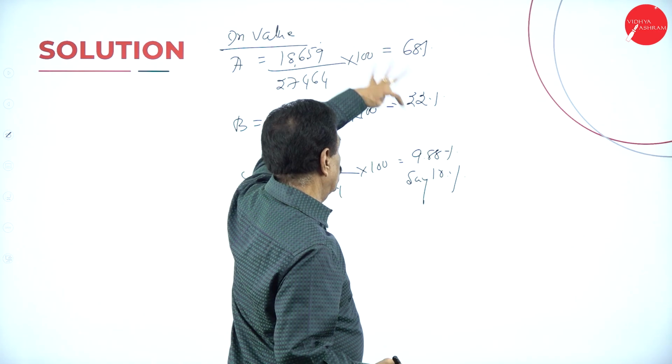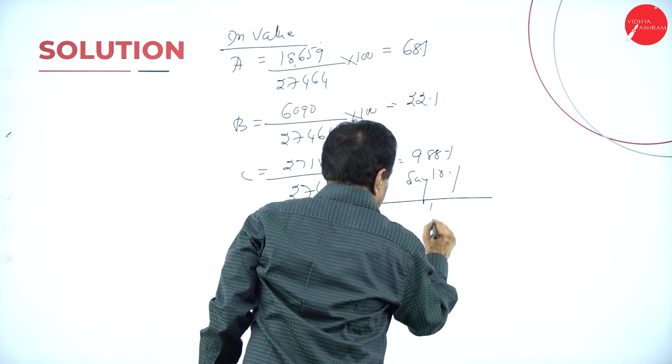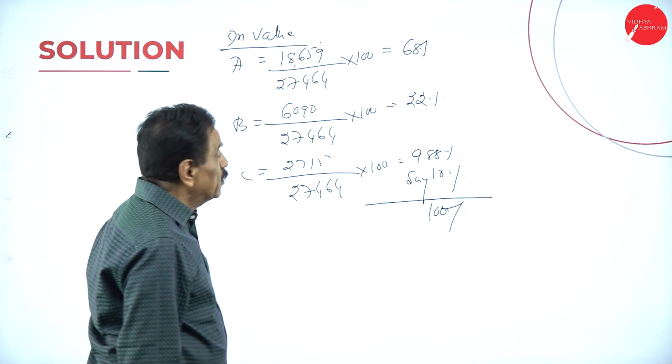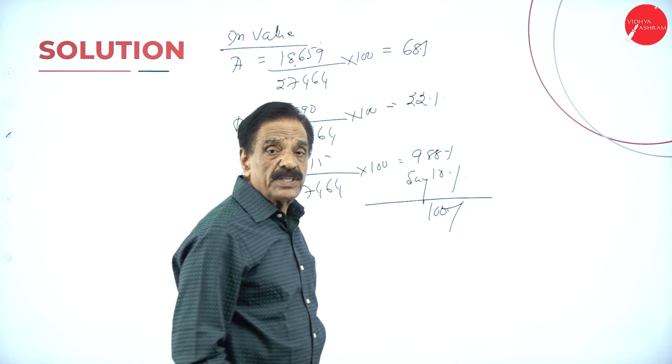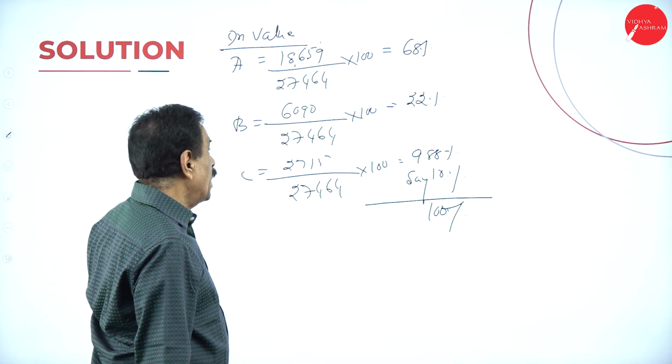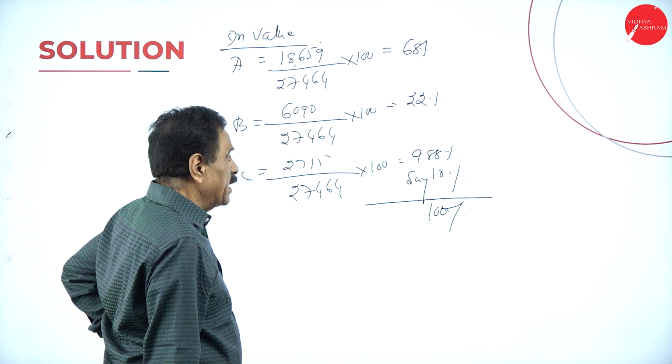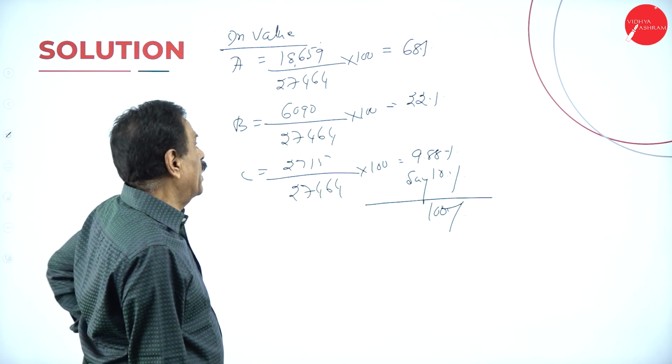Totally 100%. So A occupy 68% in value, B occupy 22% in value, C occupy 9.8 means 10% in value.